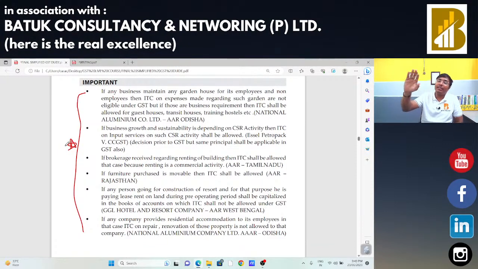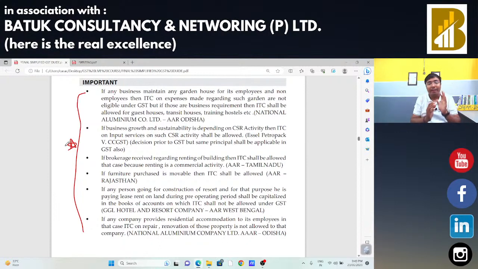Then after, we started our discussion on section 17 subsection 5, that is blocked credit: motor vehicles, vessel, aircraft, food beverages and beauty treatment, personal consumption, works contract, and goods lost or stolen. These types of things we discussed in today's session.